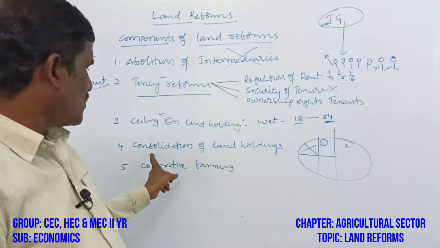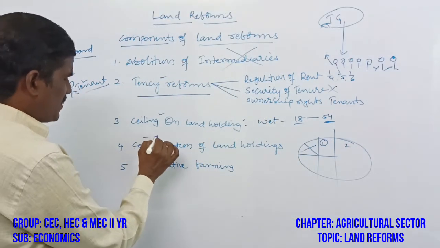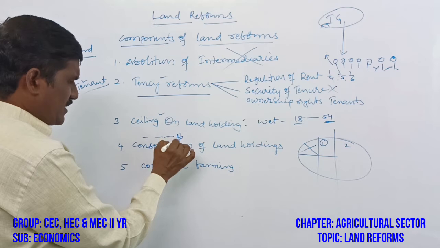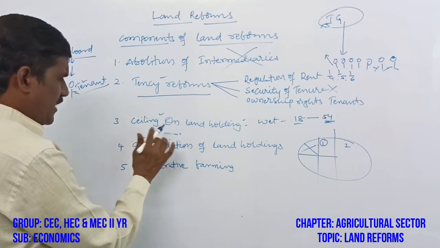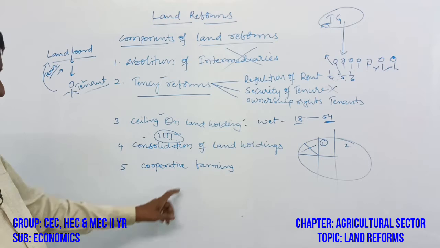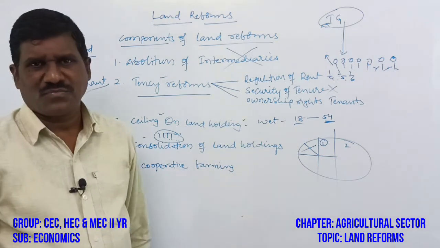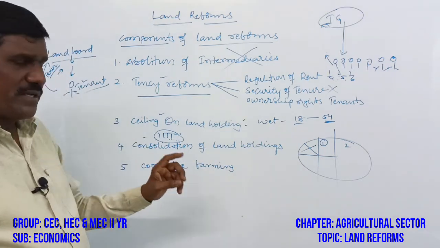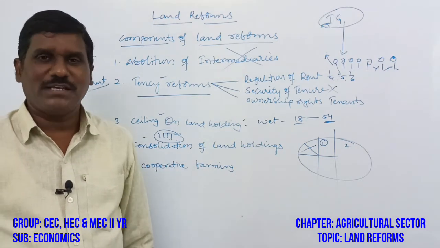So this is consolidation. Consolidation means gathering, not divided into small pieces. It means gathered into a single unit. It is the consolidation of land holdings. Then cooperative farming.